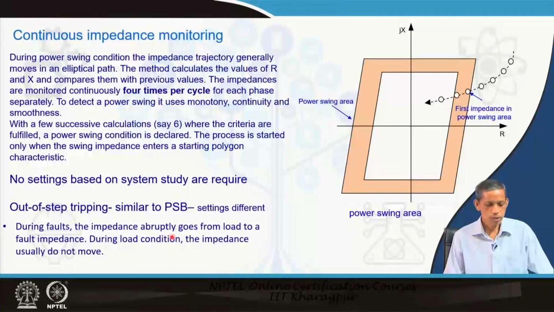During a fault, the impedance abruptly goes from load to a fault impedance, and during load conditions the impedance usually does not move. So, they do not qualify in those 3 tests, and therefore the relay becomes able to distinguish a fault from a swing or load situation.